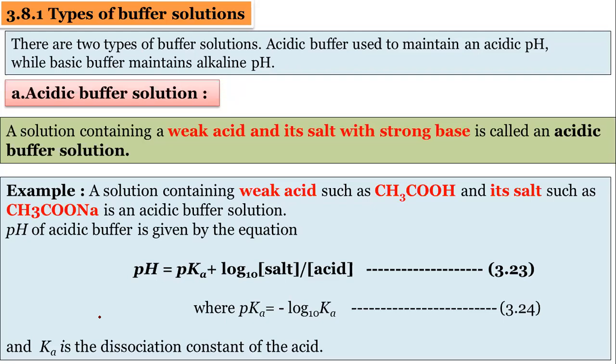Then there are two types of buffer solutions. One is an acidic buffer solution, which is used to maintain the acidic pH, and the basic buffer solution, which is used to maintain the basic, alkaline pH. So first we will discuss the acidic buffer solution.